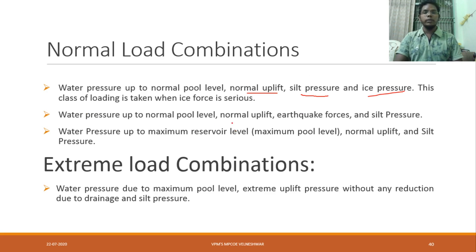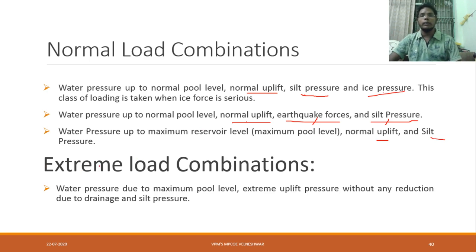One more combination is normal uplift, earthquake force, silt pressure. This combination is normal uplift, silt pressure, ice pressure, and this combination is normal uplift, earthquake force, silt pressure. Now, water pressure up to maximum reservoir level, means the level of the capacity of that dam. In that case, we have to consider normal uplift and silt pressure. Both normal uplift and silt pressure we have to consider.